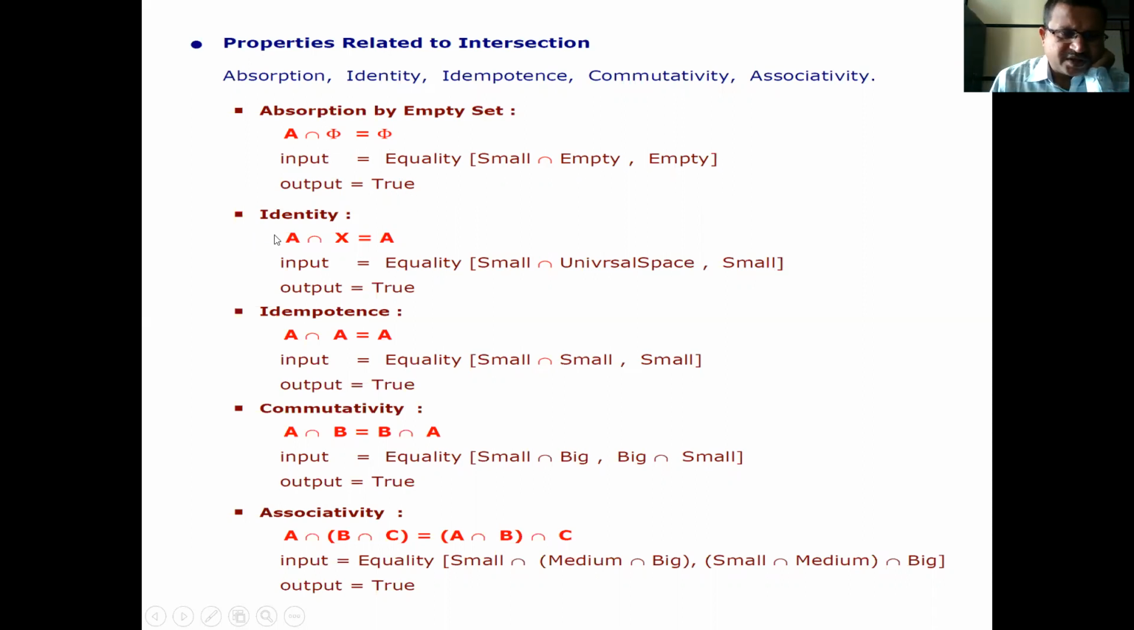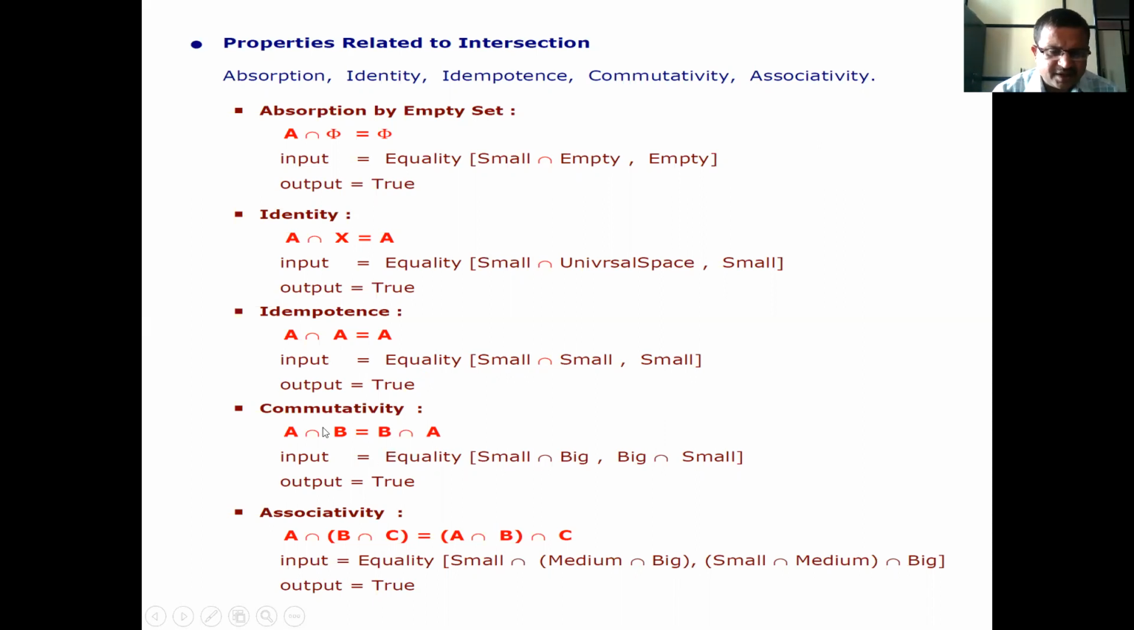Now, next is identity. A intersection of X is equal to A. Therefore, input is equal to equality into bracket small intersection of universal space, comma small. Output is equal to true. Idempotence: A intersection of A is equal to A. That is, input is equal to equality small intersection of small, comma small. Output is equal to true.